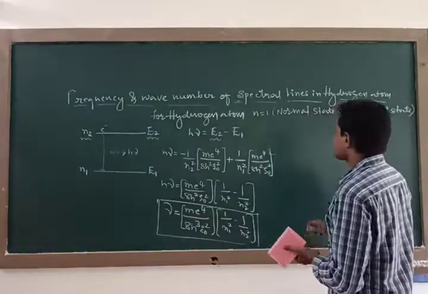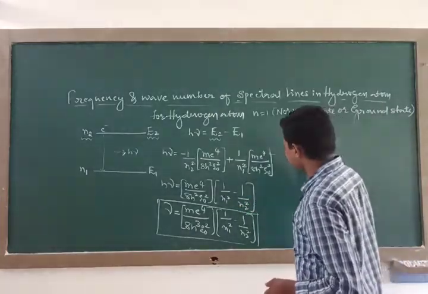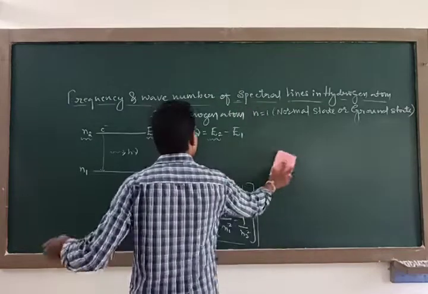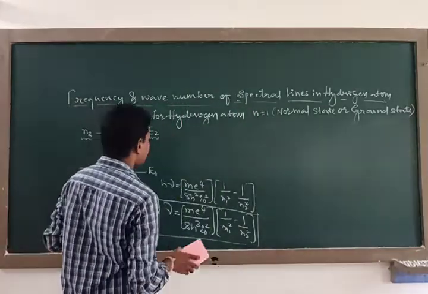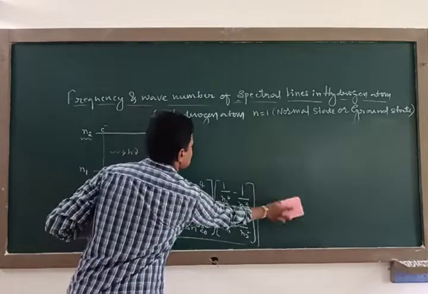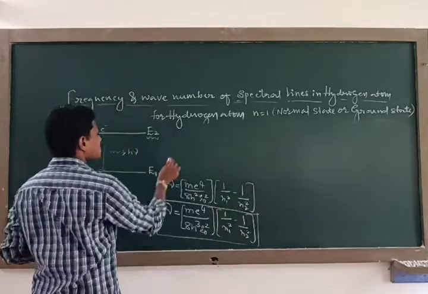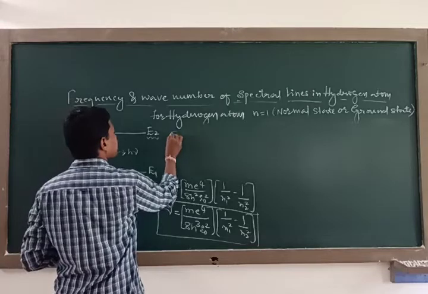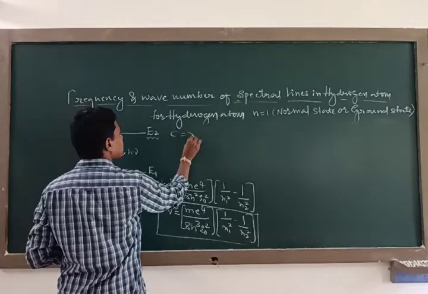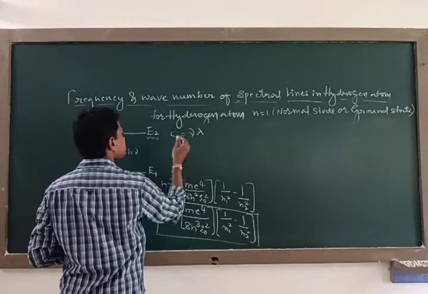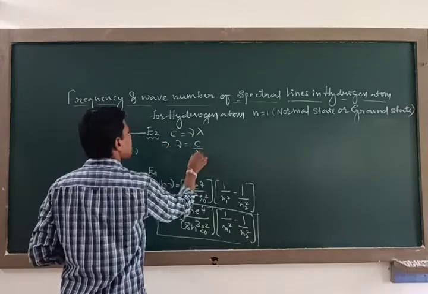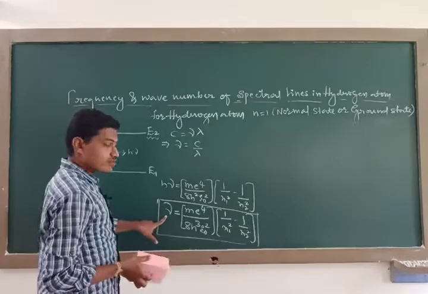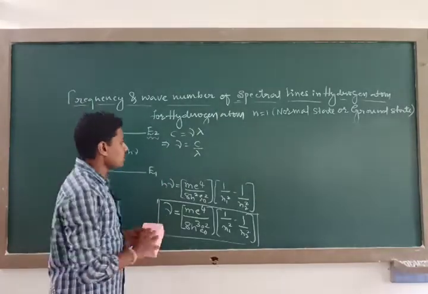Next, we know that the frequency of the radiation can be related with the speed of light as c is equal to nu lambda. This implies nu becomes c by lambda. Now in place of nu, I substitute c by lambda.